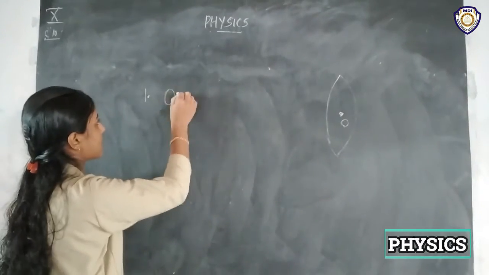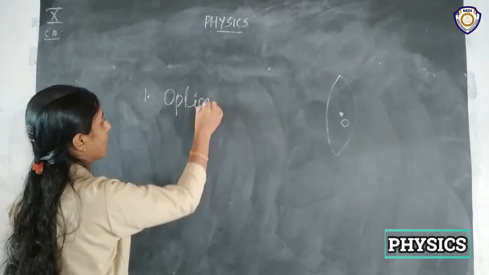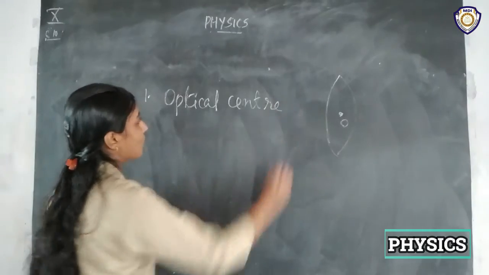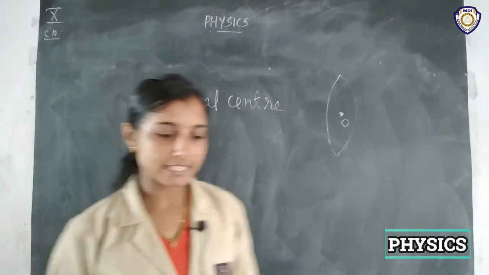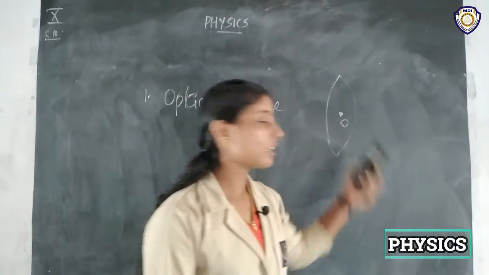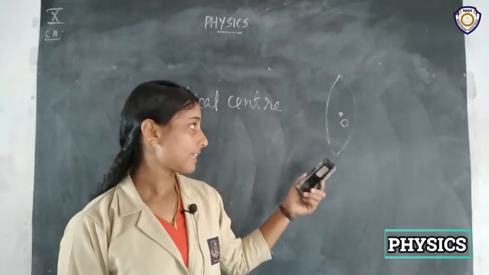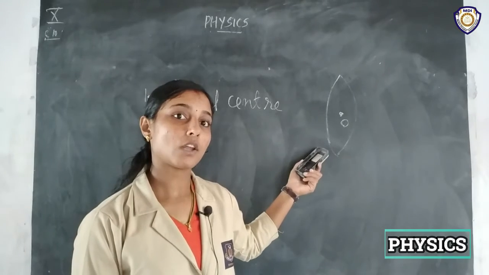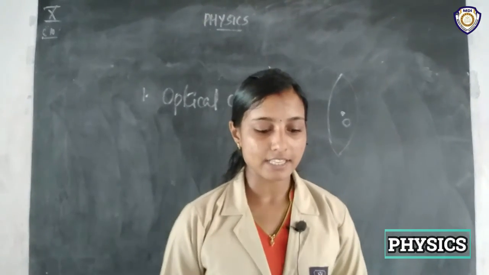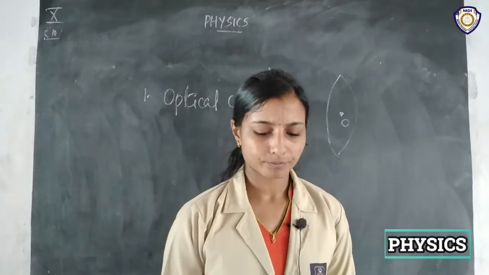So first one is optical center. So what is optical center? Optical center is the center of the lens. Okay, center of the lens. It is analogous to what? Analogous to pole in the case of mirrors, right? So first one is optical center.